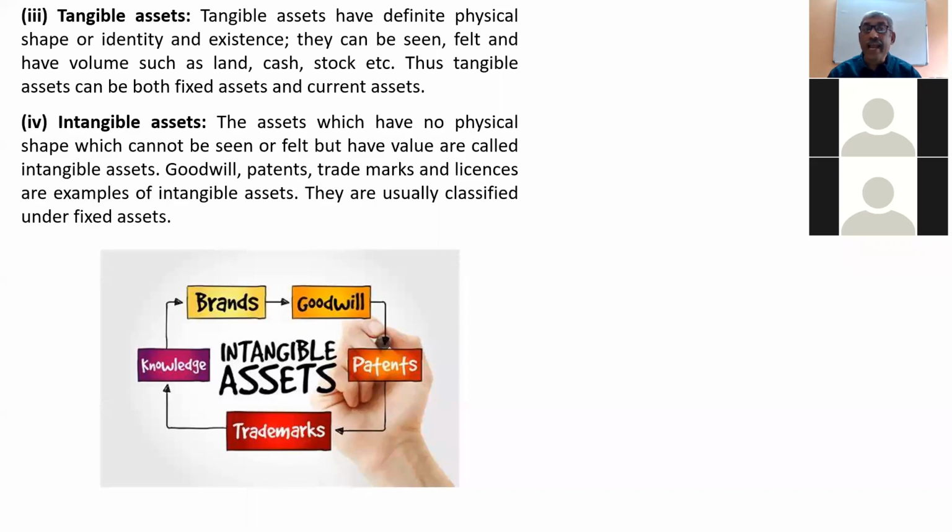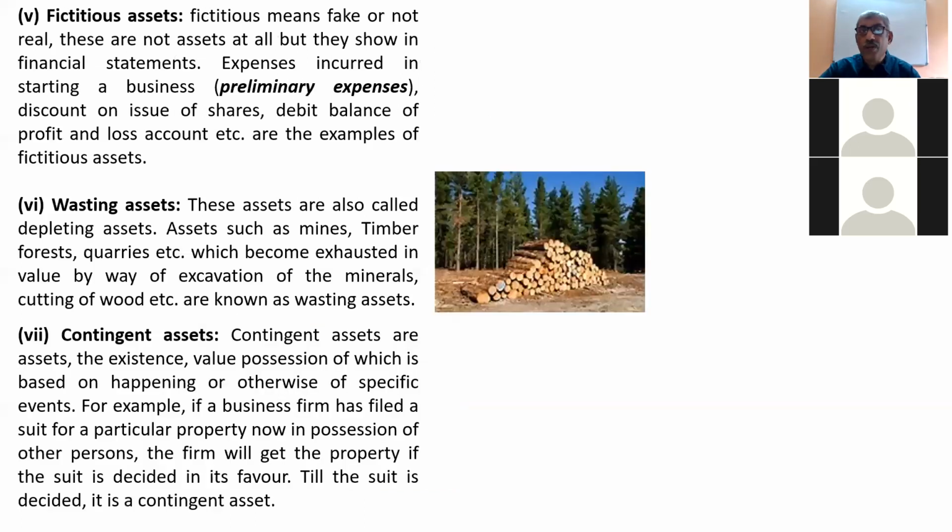Next type of asset is intangible assets. See, intangible assets are those assets which you cannot touch, you cannot physically see. They don't have physical shape. For example, goodwill of the company. Goodwill means the reputation, patents, trademarks, licenses. See, they are all intangible assets. So goodwill, patent, trademarks, license are intangible assets. Sometimes they come under fixed assets also.